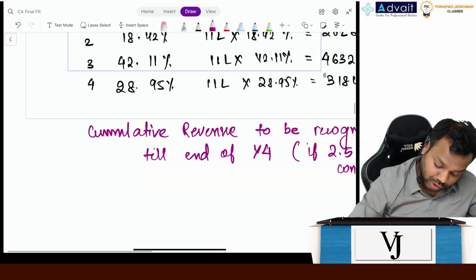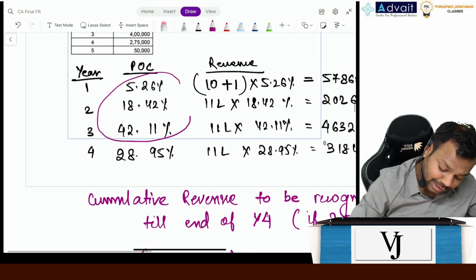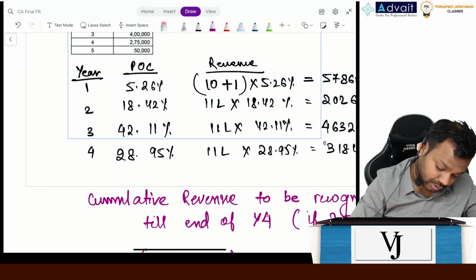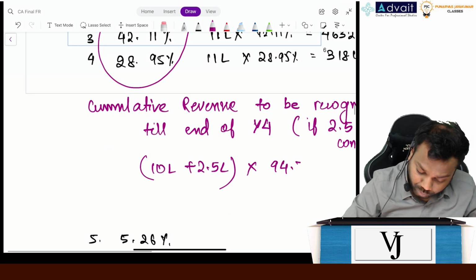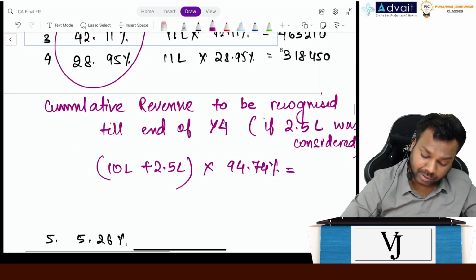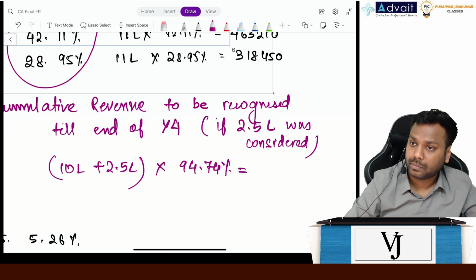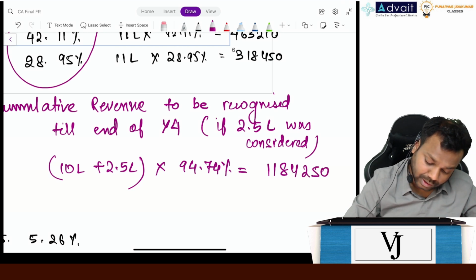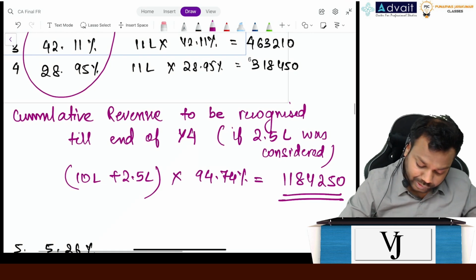So what we would have taken is 10 lakh plus 2.5 lakh multiplied by, can you please add all these things? Percentage? So not this, all this one, this one. 94.74 percentage. What is the amount? Tell me. 11,84,250. Okay, so this is the amount of revenue that should ideally have been recognized if we had considered 2.5